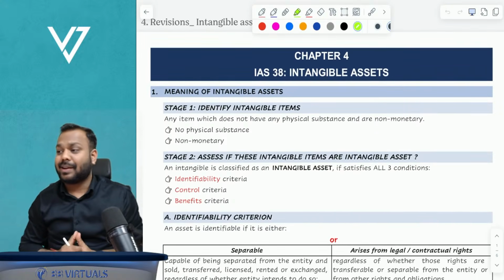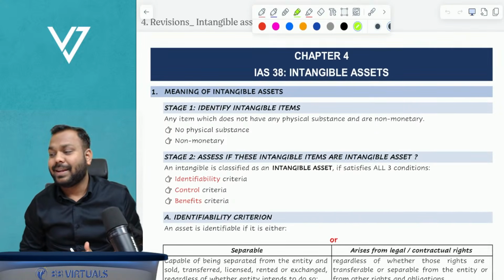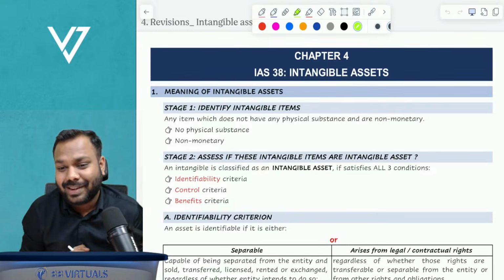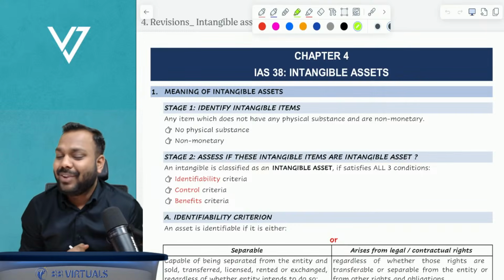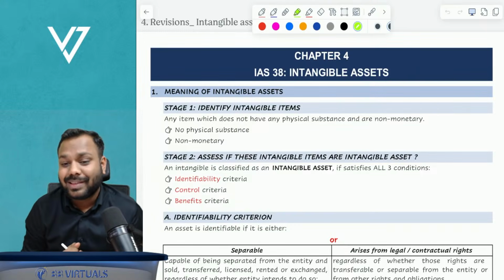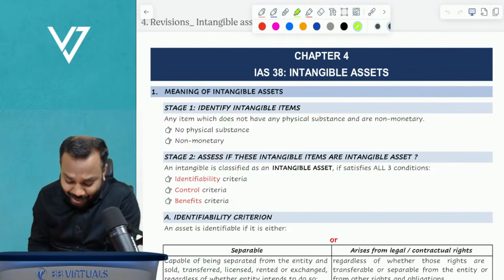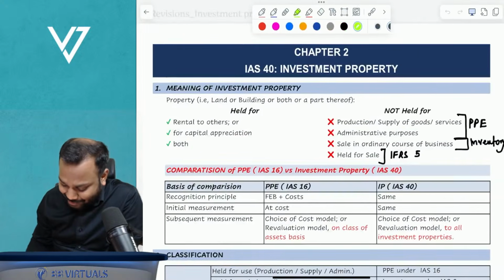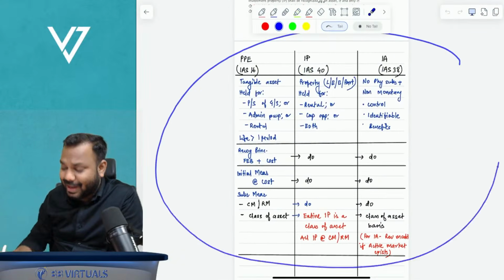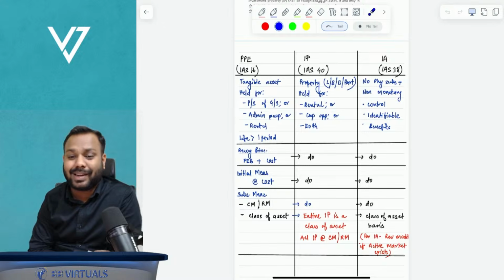Let us start a new standard, that is IAS 38 intangible assets. Sir, almost all of the intangible assets we have already revised, as part of comparative analysis, right?